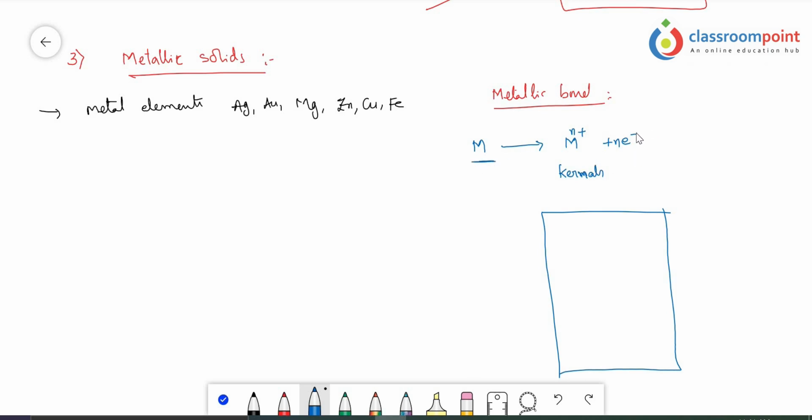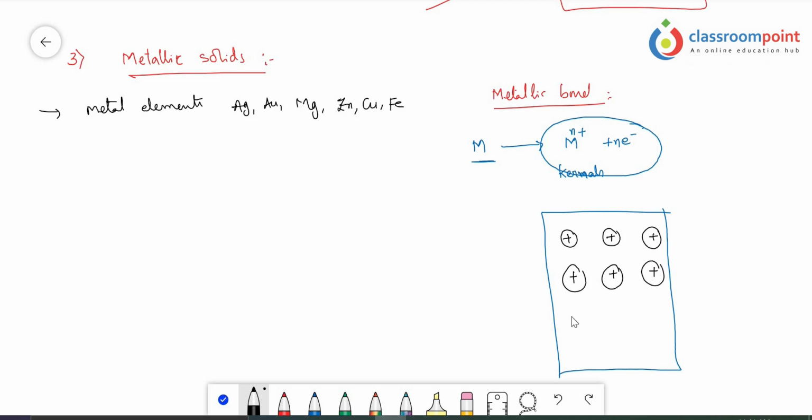So basically a metal is made up of not only pure metal atoms, actually it is made up of a combination of the positive metal ions and the electrons released by that particular metal ion during its formation. Now see here, I am going to take this Mn+ ion as a positive ion, here also a positive ion, here also a positive ion. So metal is basically made up of metal kernels, metal ions like this.